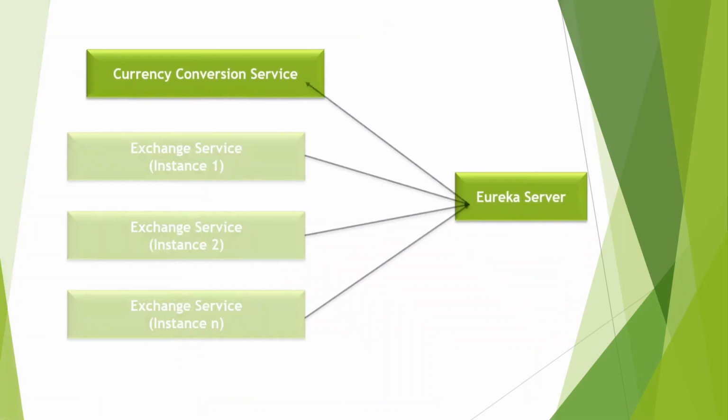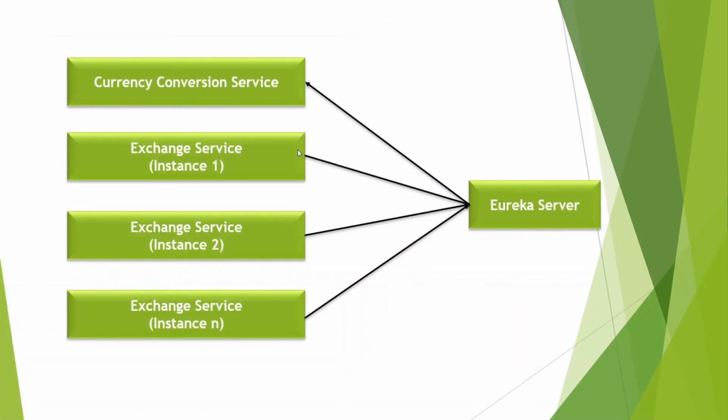So if you see this, we have a currency conversion service, exchange service instance 1, instance 2, instance 3. All the services that are running will have to register with the Eureka server. So let's say at the time of starting, exchange service 1, 2 and 3 are getting registered with the Eureka server.